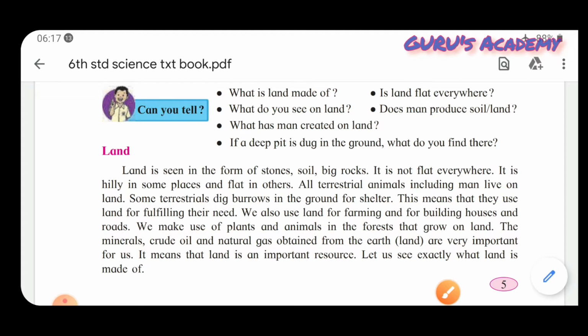You all know what these burrows are? That means the animals which find shelter in the ground. There are some animals which dig holes, such as rats or snakes, and even big animals like bears. They use the burrows for their shelter.